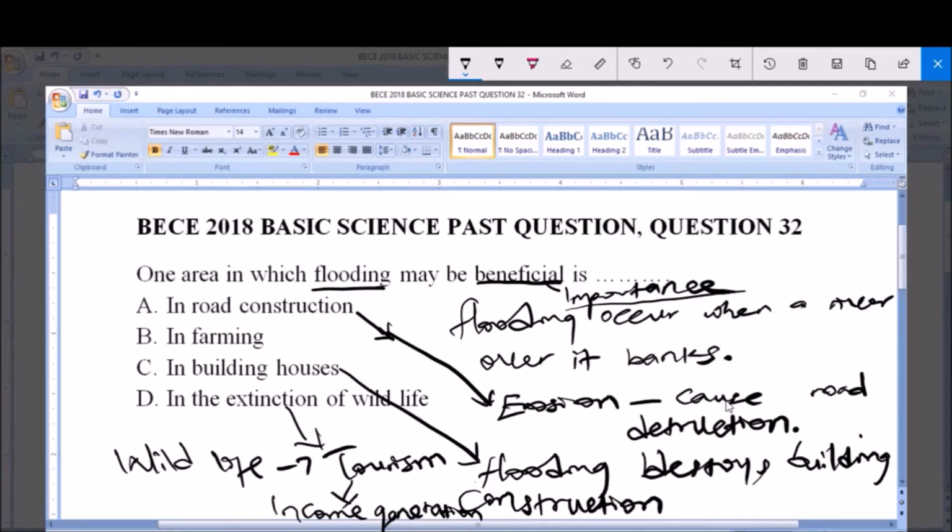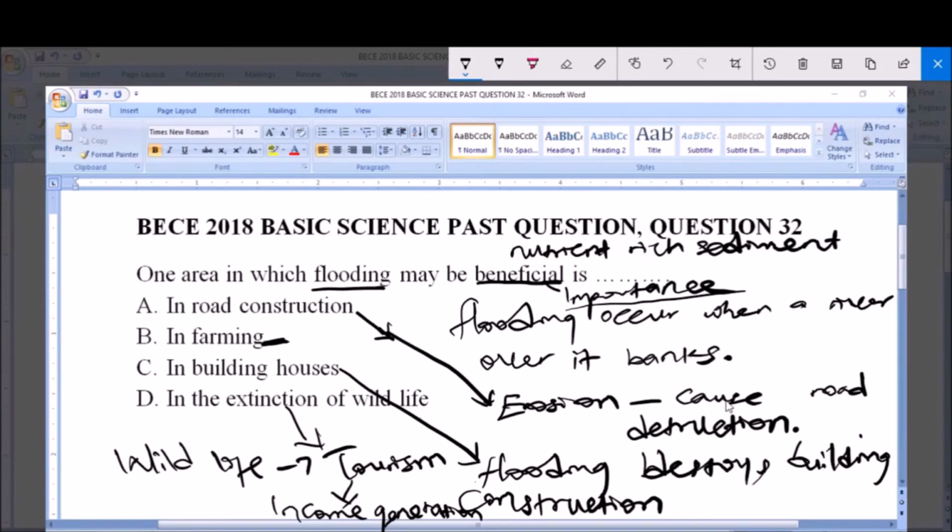Now B here says in farming. I want you to understand that when flooding occurs, this water carries nutrient-rich sediments. The water carries what? Nutrient-rich sediments, and deposits the sediments on what? On our soil or on our vegetation.